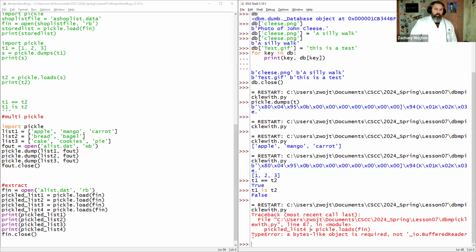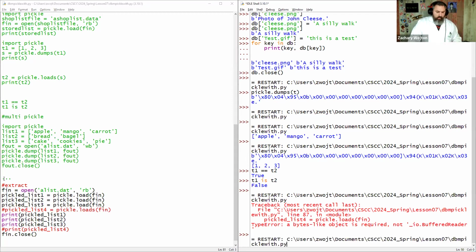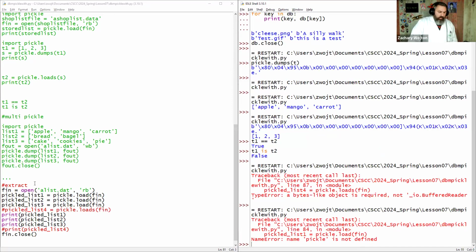Pickle loads 4, list 4: pickle loads a bytes array object is required, not IO buffer reader. So here we attempted to read in something that doesn't exist. So I'll simply just quote that out. We already created this. Let me rerun it. Okay, so name pickle is not defined. So I didn't load it. All the fun problems, right? The live demos.